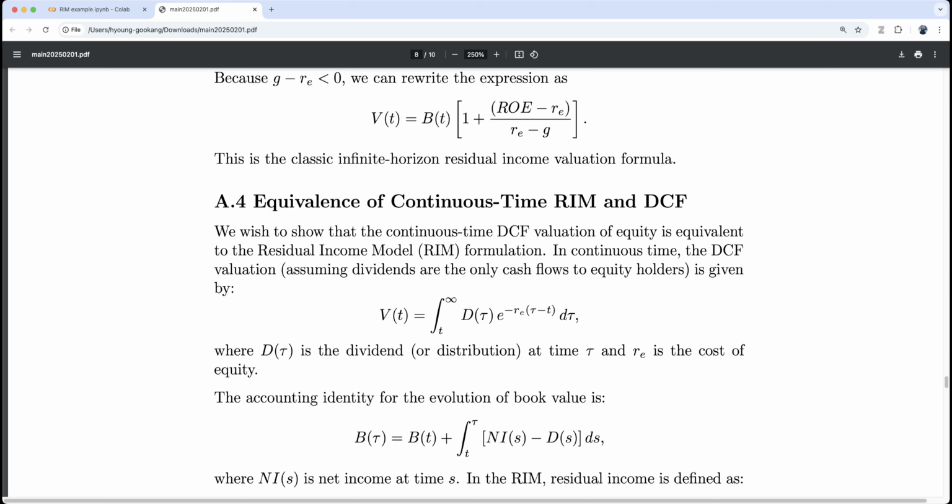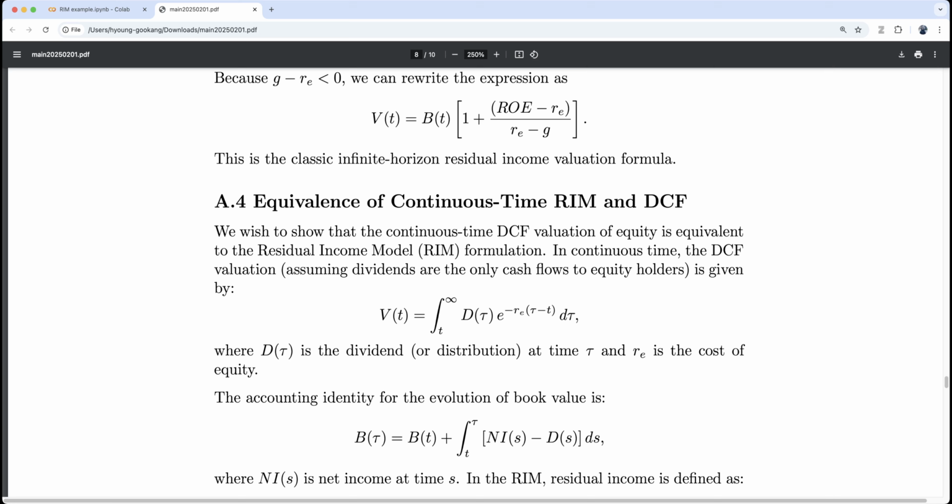So we prove the equivalence of RIM and DCF in continuous time because it is more elegant and easier. In discrete time, the summations and notations are nasty, so we use calculus. In continuous time, the DCF value, assuming dividends are the only cash flow to the equity holder, is given by V_t equals the integral from t to infinity, d tau, basically discounting infinite dividend cash flows with the appropriate discount rate.